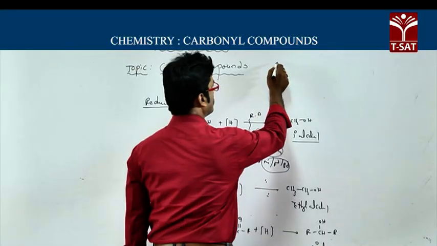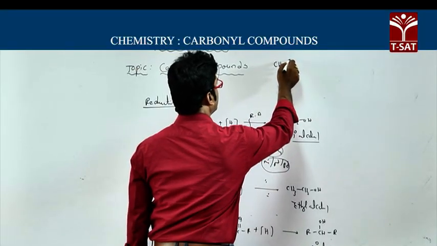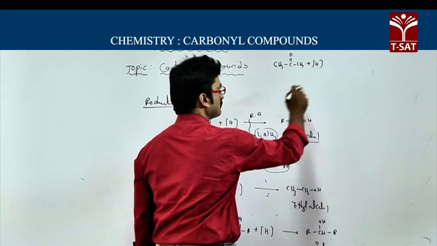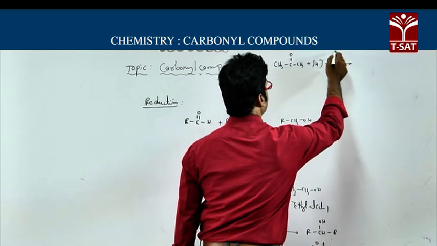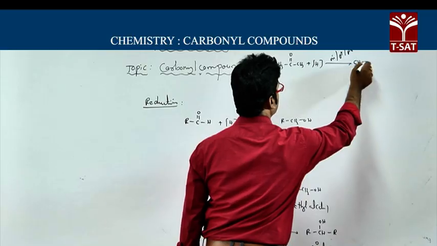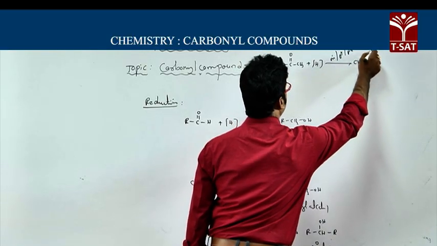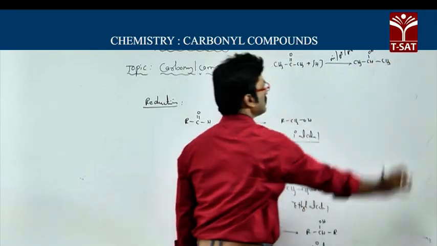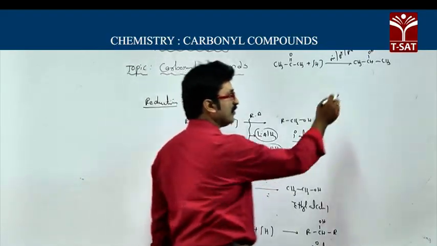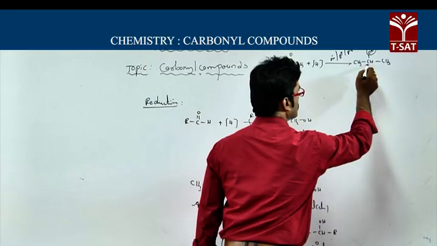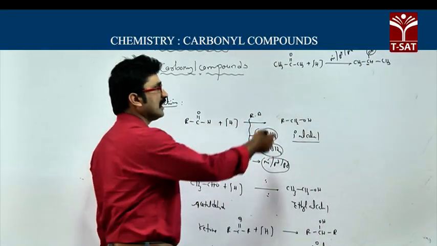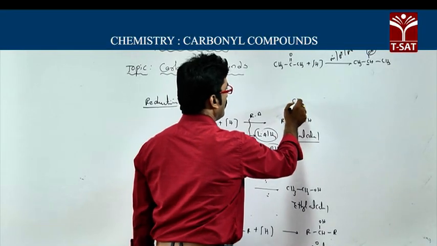Now here I am taking acetone, CH3 C double bond O CH3. This on reduction in the presence of, say, nickel or platinum or palladium, what will you get? You will get CH3 CHOH CH3. This is known as isopropyl alcohol, which is a secondary alcohol. Why? Because the OH group is attached to the secondary carbon. Now you can take other examples also.